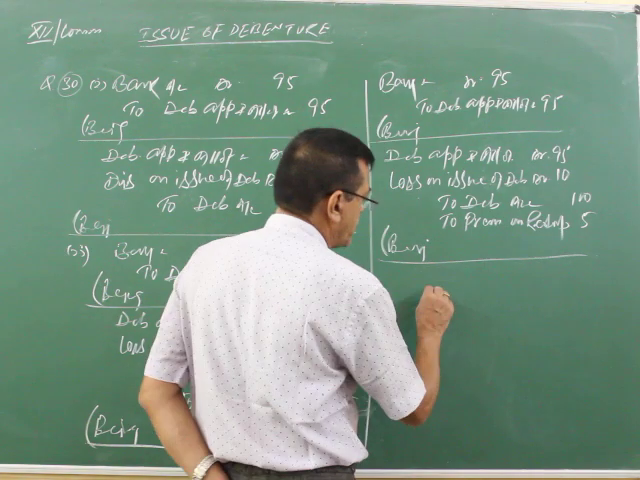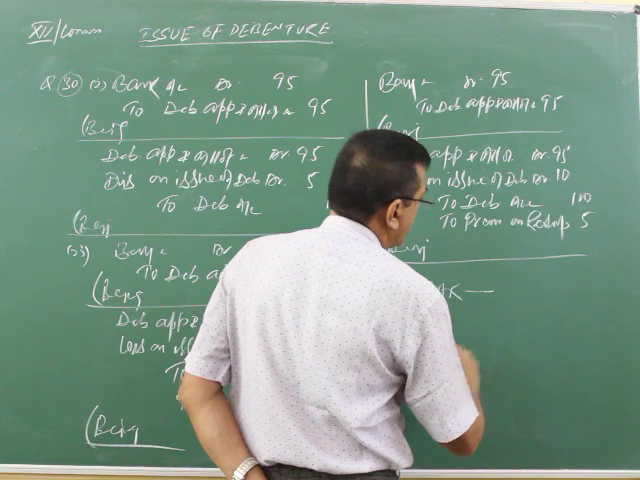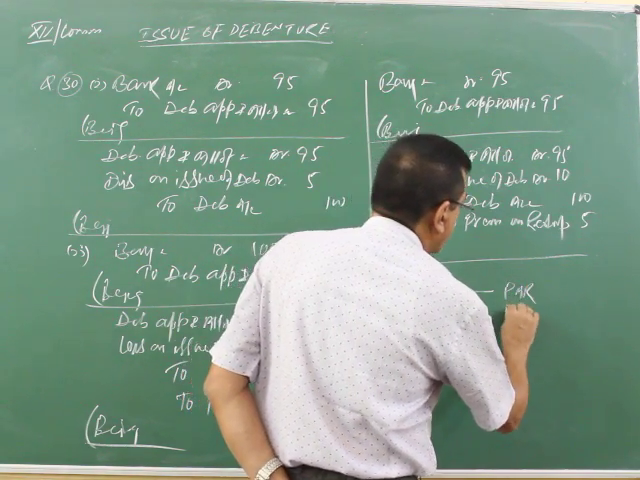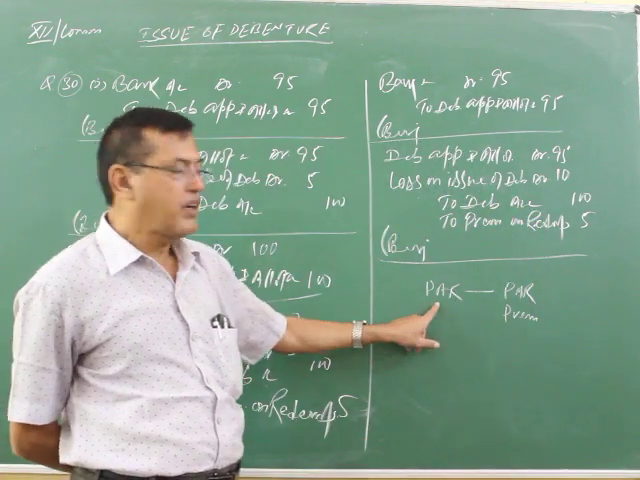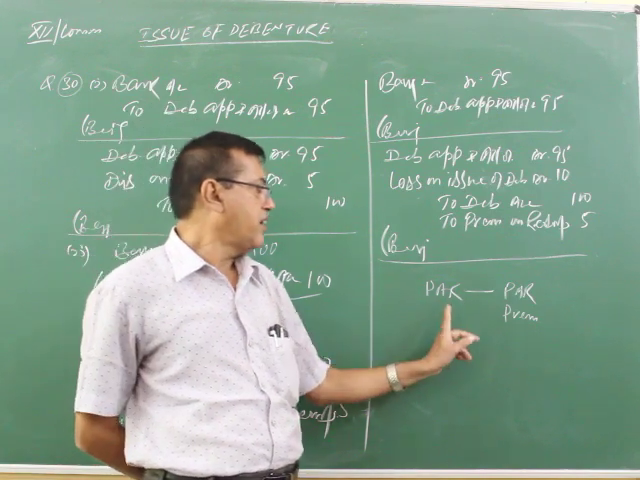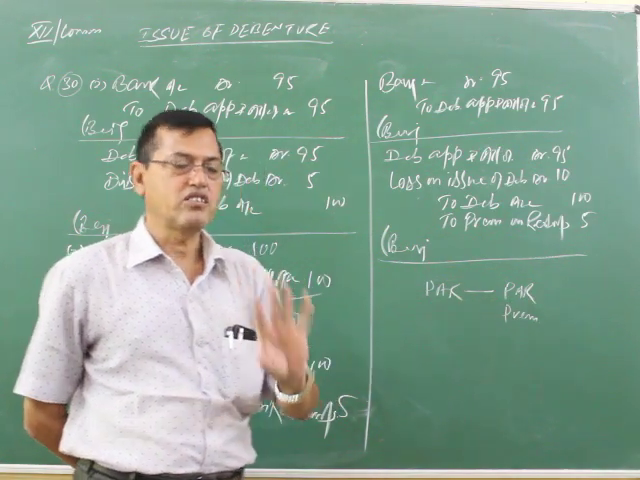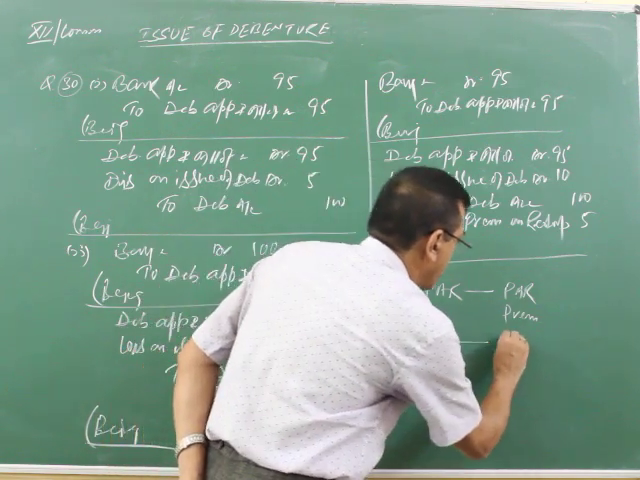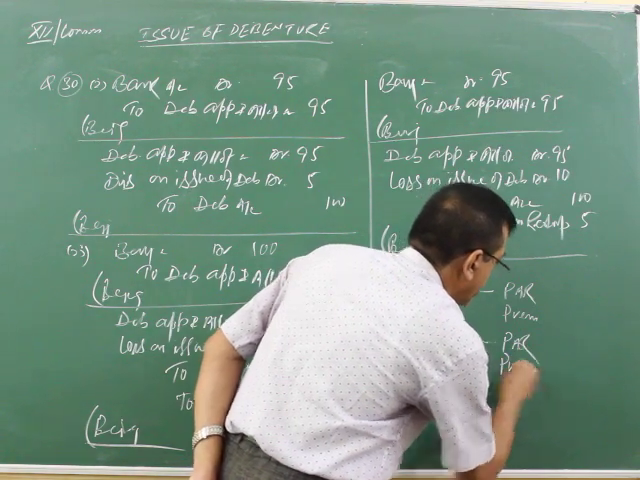Suppose debentures are issued at par, but redeemed at what? Par also, and redeemed at premium also. Debenture issued at par, par means the same value, 10 rupees that we issued at par, and redeemed at par or at a premium, not at a discount. Second, debentures issued at discount, redeemed at par as well as premium, not discount.